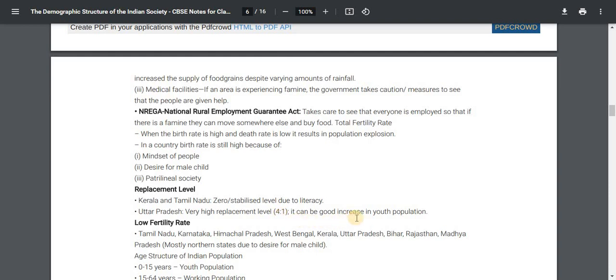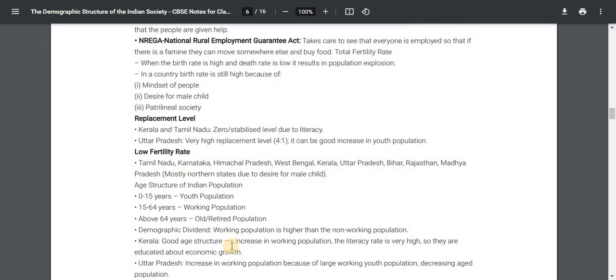It can be a good increase in youth population. Low fertility rate: Tamil Nadu, Karnataka, Himachal Pradesh, West Bengal, Kerala; high: Uttar Pradesh, Bihar, Rajasthan, Madhya Pradesh, mostly northern states due to the desire for a male child. Age structure of the Indian population: 0 to 14 years youth population, 15 to 64 years working population, above 64 years old or retired population.